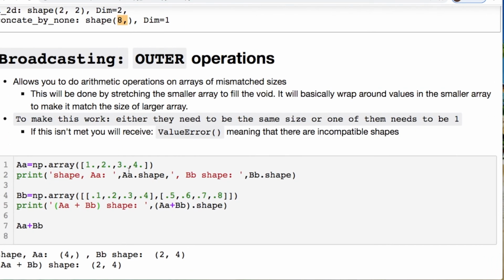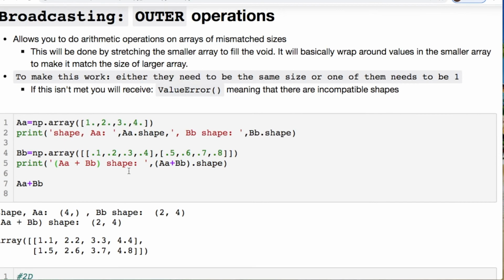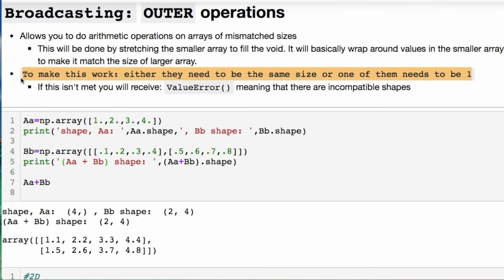There are some limitations with this I suggest you look into, but it's allowing you to do arithmetic operations on arrays of mismatched sizes. This is done by stretching the smaller array to fill the void. It will basically wrap around the values in the smaller array to make it match the size of the larger. But you need to consider something, this right here. To make this work, either they need to be the same size or one of them needs to be 1. Otherwise, you get a value error.